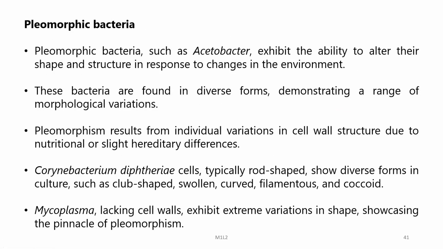Pleomorphic bacteria. Pleomorphic bacteria such as Acetobacter exhibit the ability to alter their shape and structure in response to changes in environment. These bacteria are found in diverse forms, demonstrating a range of morphological variations. Pleomorphism results from individual variations in cell wall structure due to nutritional or slight hereditary differences. Corynebacterium diphtheriae cells, typically rod shaped, show diverse forms in culture such as club shaped, swollen, curved, filamentous and coccoid. Mycoplasma, lacking cell walls, exhibit extreme variations in shape, showcasing the pinnacle of pleomorphism.